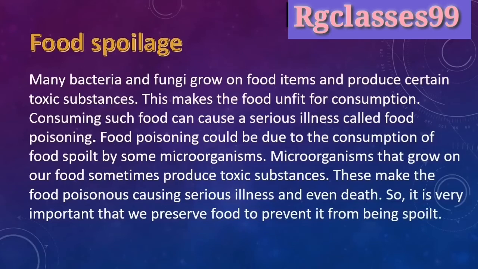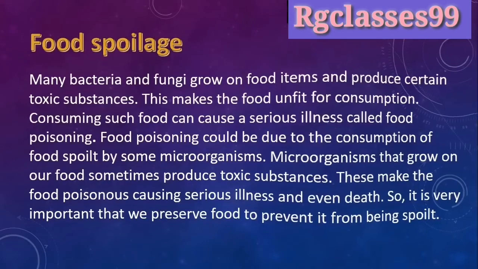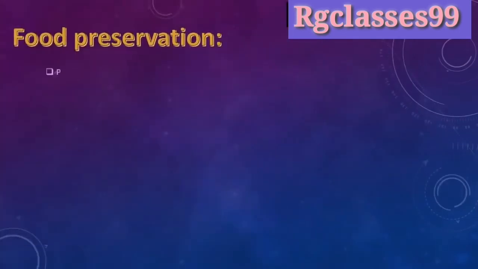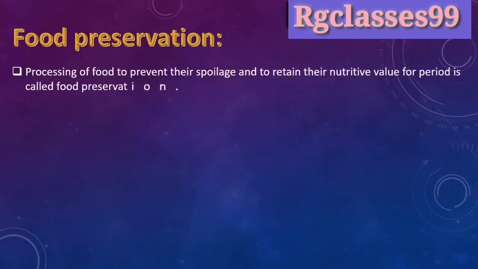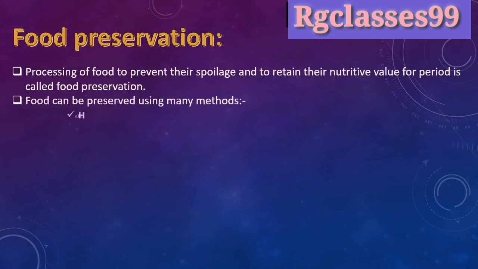So it is very important that we prevent food from being spoiled. Okay, so always keep in mind that you never eat many-days-old food or outdoor food, open food. That's very dangerous for you. Okay, how do we prevent it? Food preservation. Preserving food to prevent its spoilage and to retain its nutritional value for a period is called food preservation.